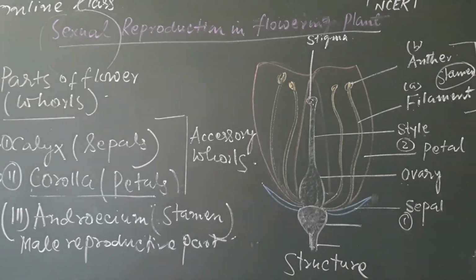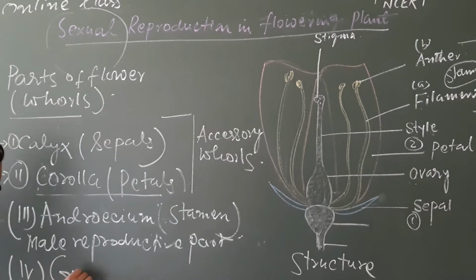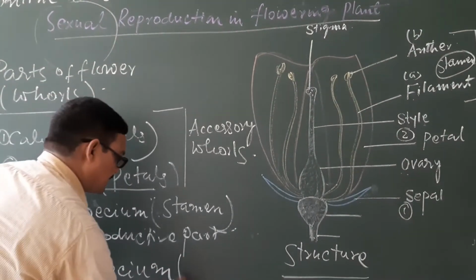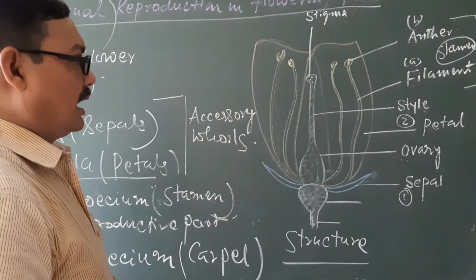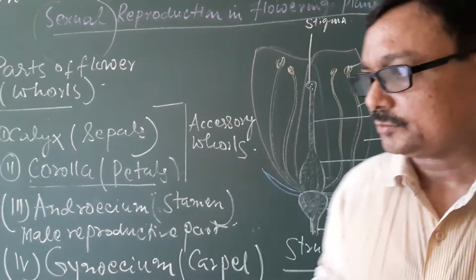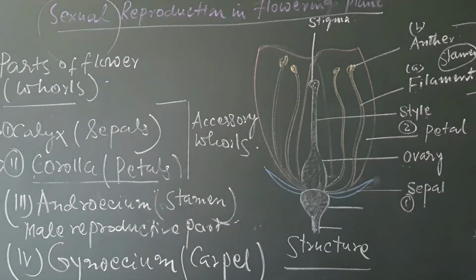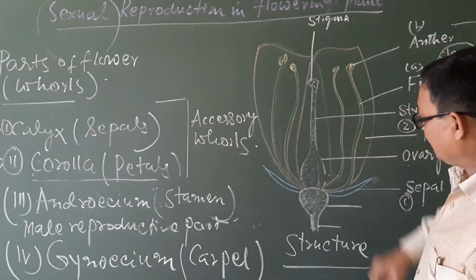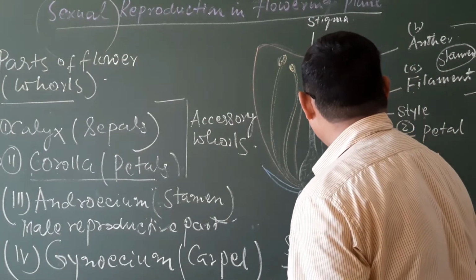Okay. Now the fourth one, that is the gynoecium. It is known as carpel, and we also know it as pistil of the flower. In this diagram, where is the carpel? In this diagram, this is the structure of carpel. From this to this, the entire structure is the carpel.